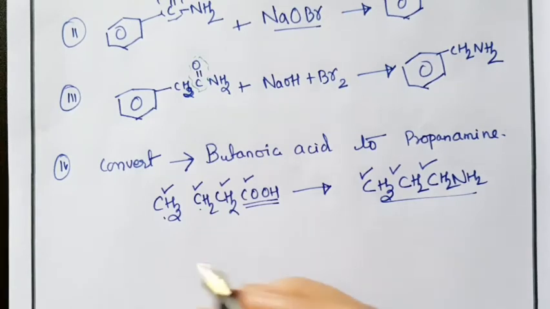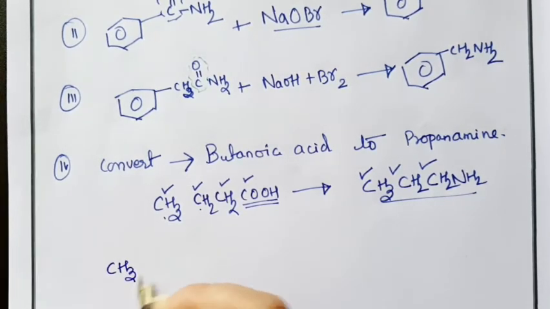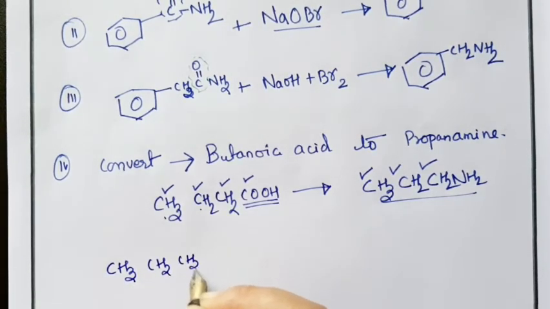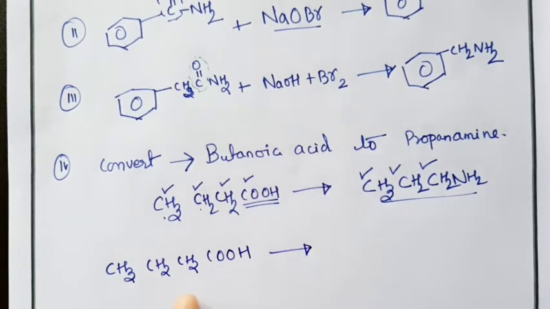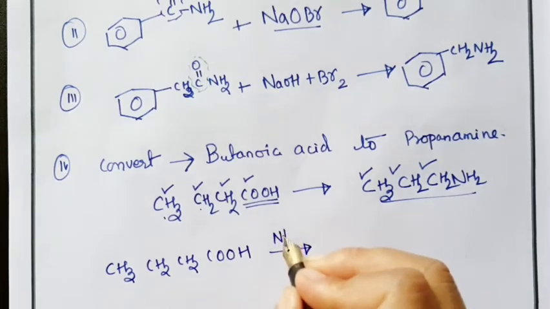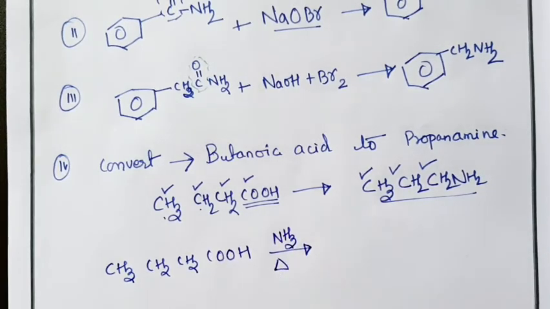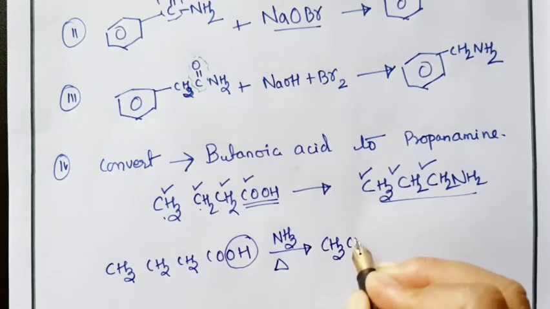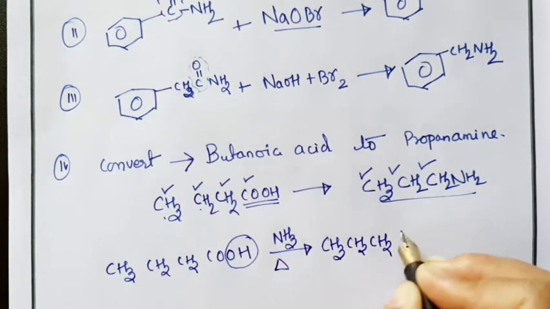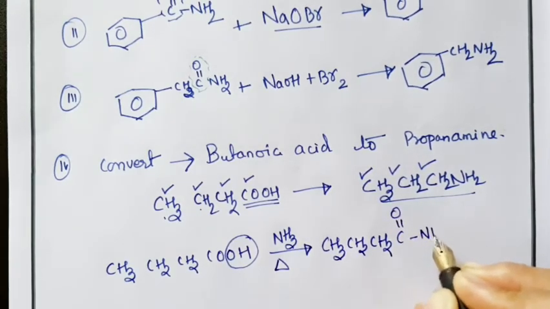For this conversion, which reaction do we do? I showed earlier in Gabriel phthalimide, whenever your acid is treated with ammonia and heated, the OH group will get replaced by NH2. So you will get CH3, CH2, CH2, C double bonded O and NH2.